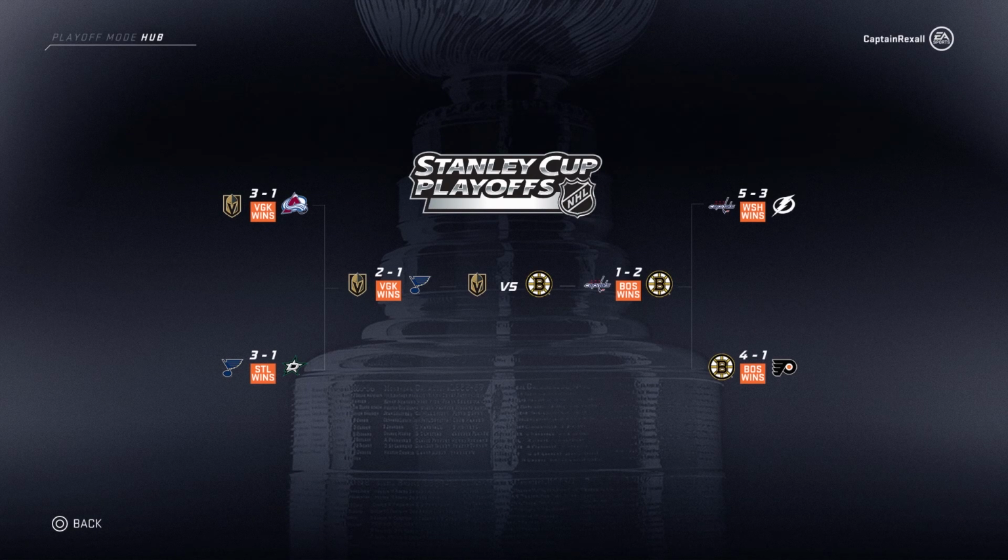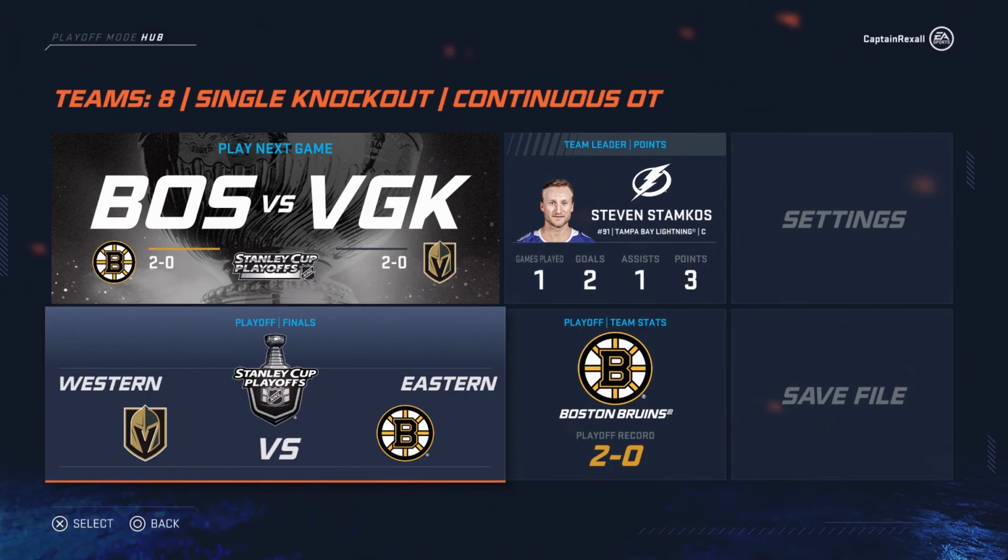They just got to face the Tampa Bay Lightning now, and that's all they got to do, because they're playing 3 games, so we could easily set that up. Philly has also not faced Washington, and has not faced Tampa Bay yet, so that's also another thing we need to set up. On the other side, Vegas Golden Knights still has to face the Dallas Stars, and the Colorado Avalanche has to face the Dallas Stars and the St. Louis Blues. So let's get that organized. I will be right back once I get everything organized.